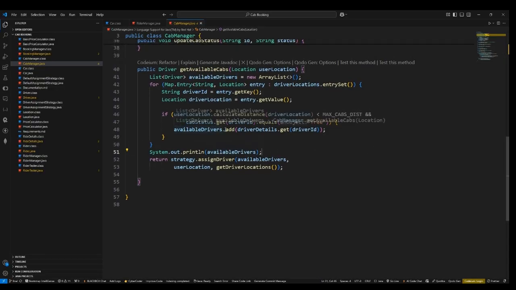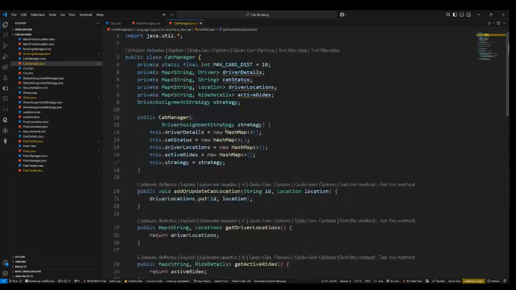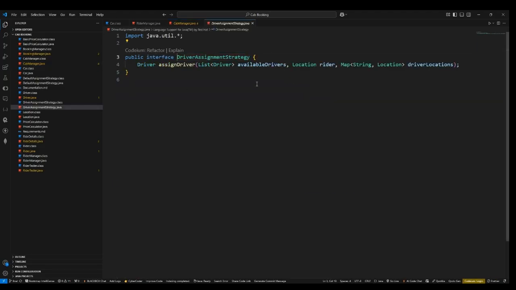So get available cabs retrieves the list of drivers who are close by to the rider, and from that we apply a certain strategy in order to assign a driver. Among all these available drivers, we have to select a particular driver who will be assigned to the rider so that he can go on a ride. For that, we are defining a strategy. Here, the strategy is an interface.